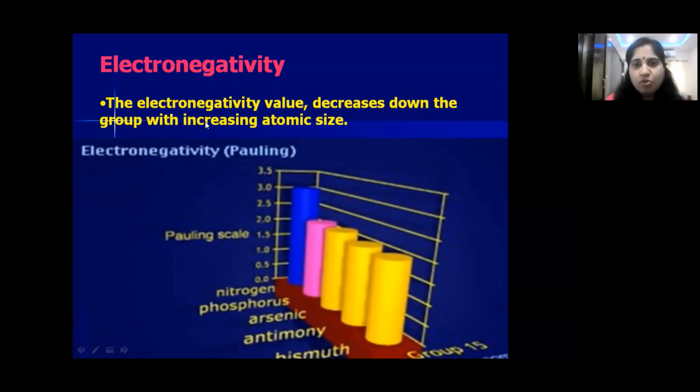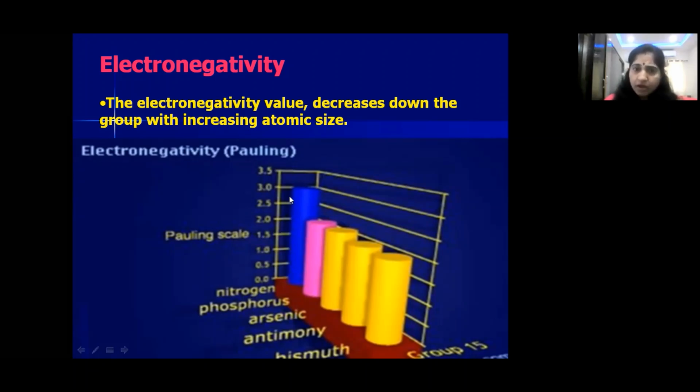From top to bottom, atomic size increases because new shells go on adding. Because of that, if you move top to bottom in a group, atomic size increases, so electronegativity decreases. Nitrogen has a small size in group 15, so it has high electronegativity. You can see these pictures, children. This is the Pauling scale. You know that fluorine has the highest value, 4.0, the most electronegative element in the periodic table, 4.0 on the Pauling scale.